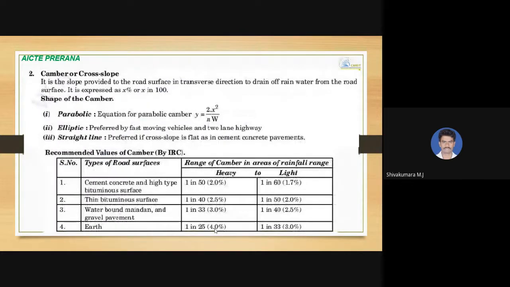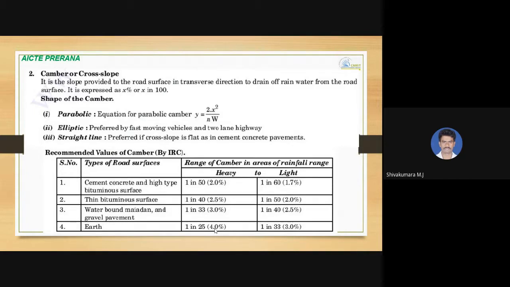Next, a cross-sectional element we come to, it is camber or cross slope. So for better draining out of the water, it is important to have a camber for roads. There are different shapes available: parabolic, straight line, and then combined. Both straight line as well as parabolic shape can be maintained.